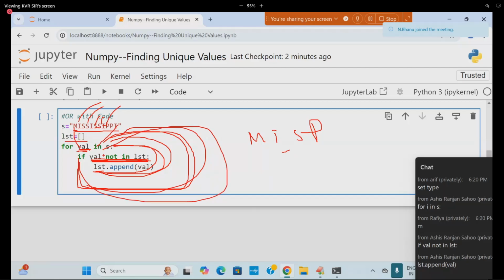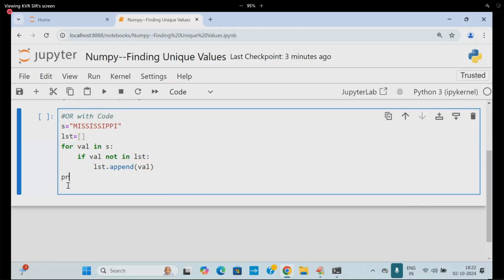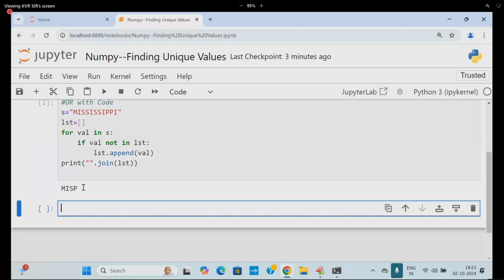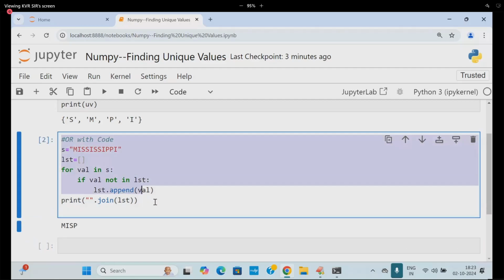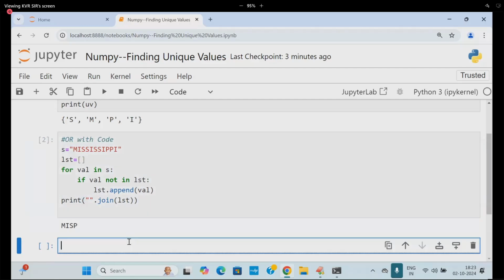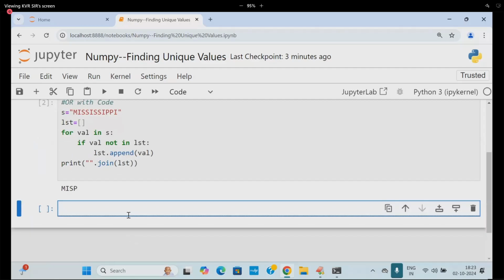Go to where? For loop. The for loop is becoming false. Yes, go to the place. Now I am going to write it. At the end of it, I am writing dot what? Join of what? LST. Beautiful. So you are going to get the result called MISP. Understood that? This is called what? Eliminating which values? Duplicate values.